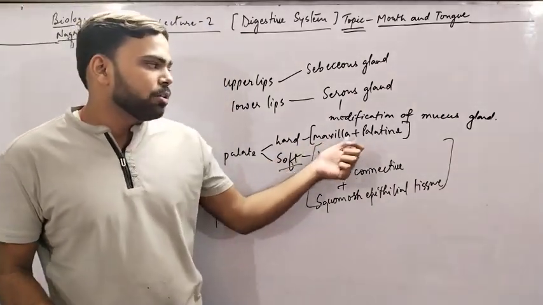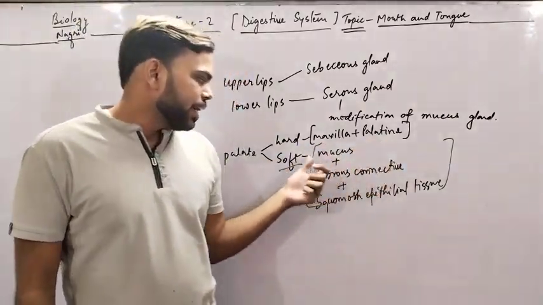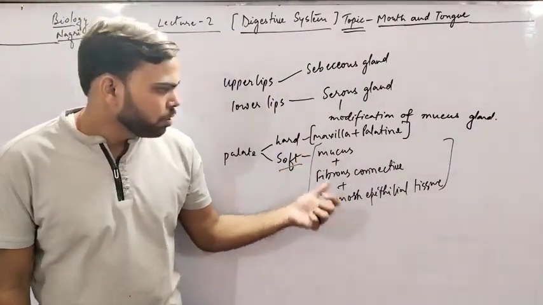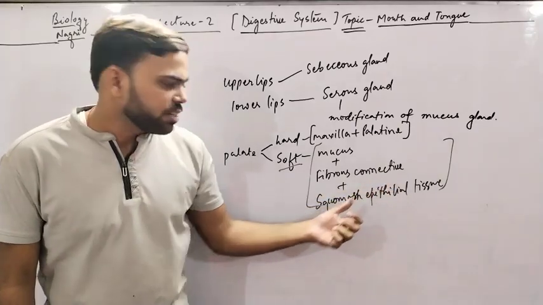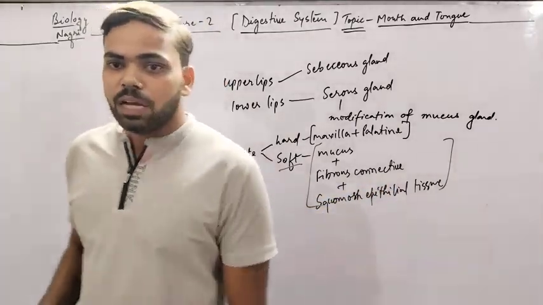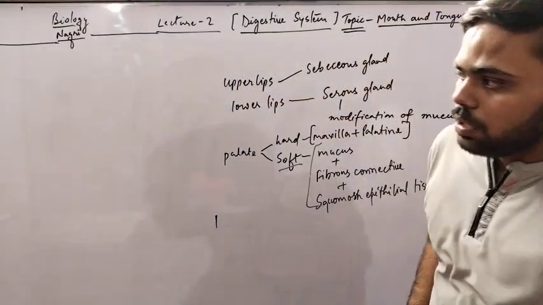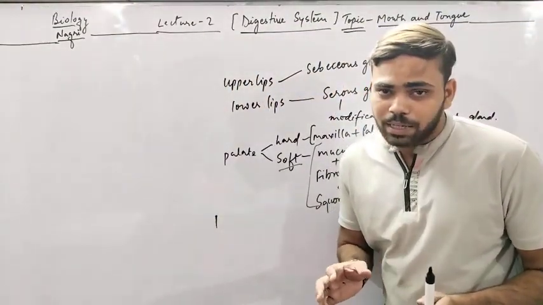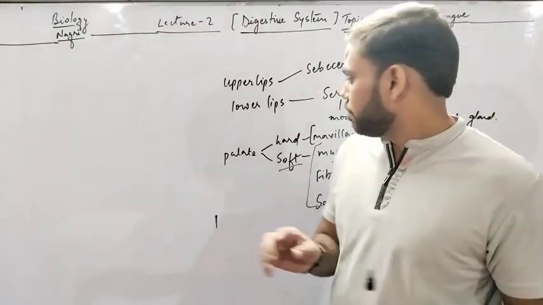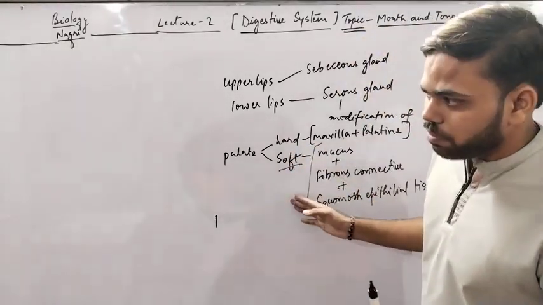Hard palate is made by 2 bones, maxilla and palatine. And in soft palate, as the name suggests, there is no bone, only mucus, fibrous connective tissue and squamous epithelial tissue. This is the point to remember, the main difference between the hard palate and the soft palate.